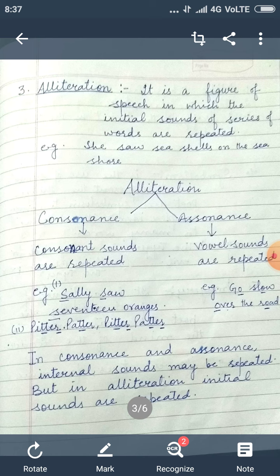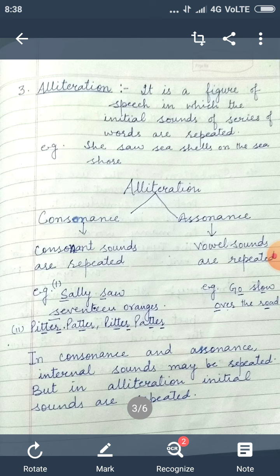For example, she saw seashells on the seashore. Here you might see S is repeated. This is the repetition of S. We say that it's alliteration, but we have to see the sounds. Here 'she saw see', 'saw see', so the sound is repeated. So we can say that here alliteration is used. Students, this is the main point you have to remember. In alliteration, you have to see the initial sounds, the beginning sounds.